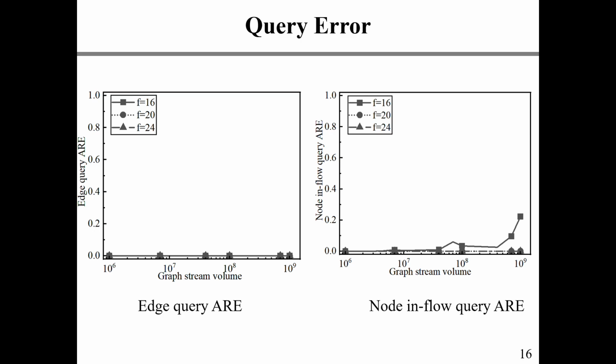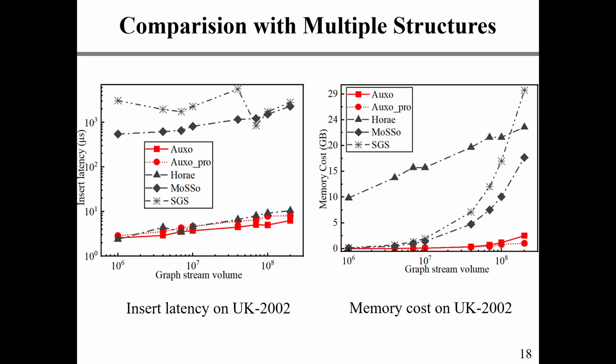Then we test the query error. The results show that we can guarantee accuracy by adjusting the length of the fingerprint and achieve a pretty low average relative error. Moreover, we compare OXO with Horo and the state-of-the-art MDL-based work like Moso and SGS.